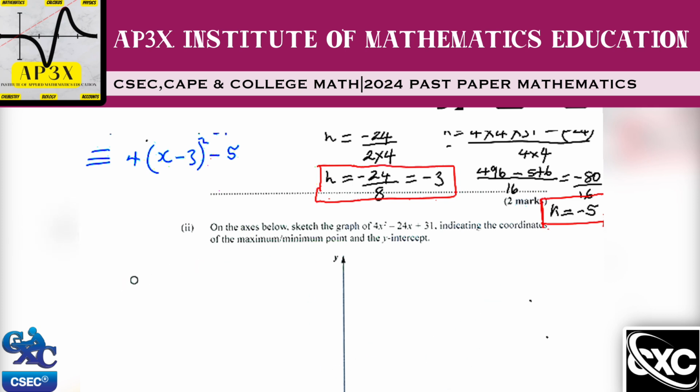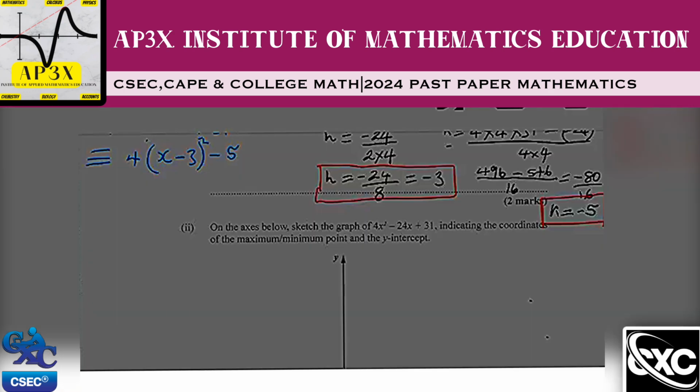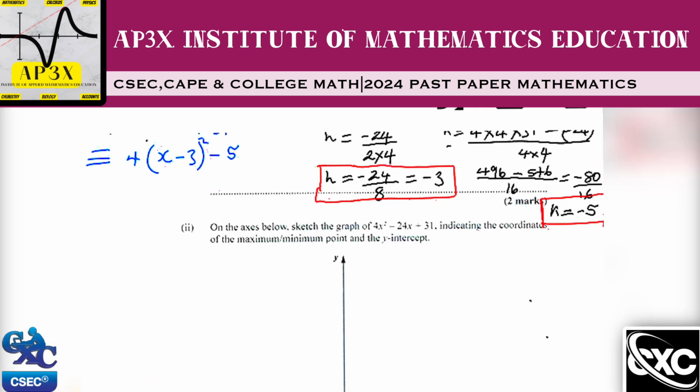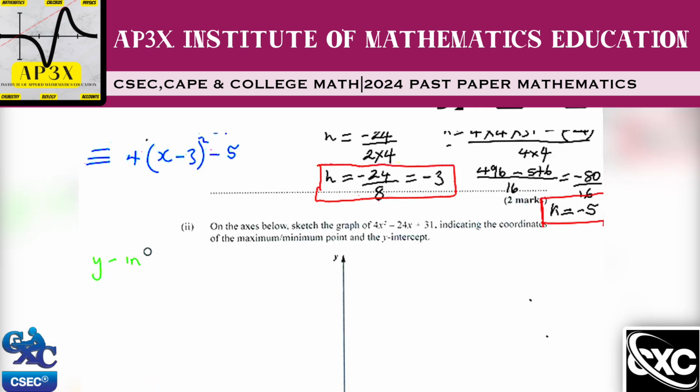Now, when it comes to sketching the graph, we're pretty much looking at finding a couple of terms here. Let's just write them down. What are we going to need? So number one, I always tend to want to find my y-intercept value first, which is what they're asking you for. I'll let you know how you calculate that in a moment.